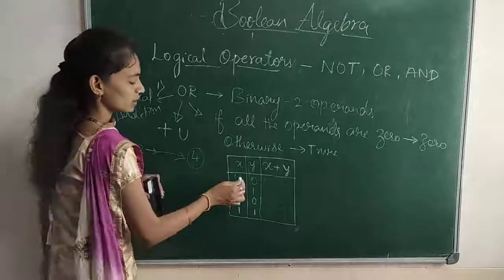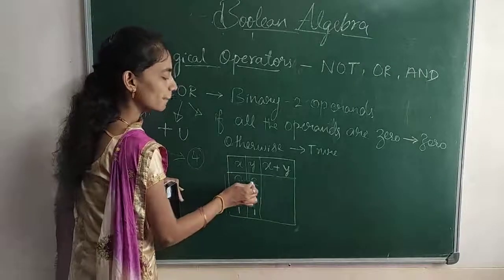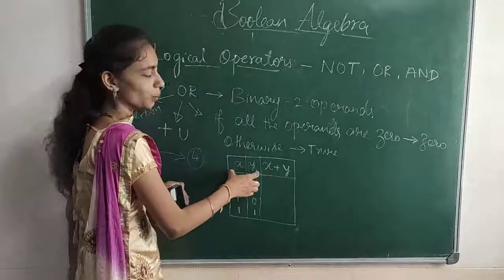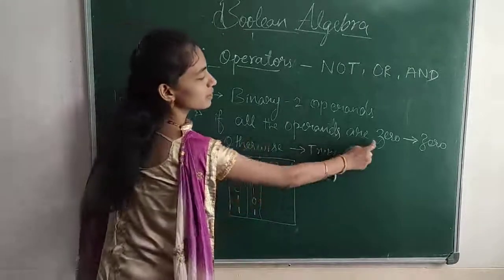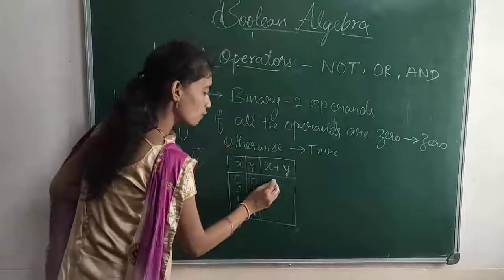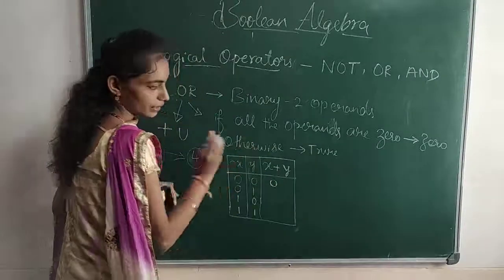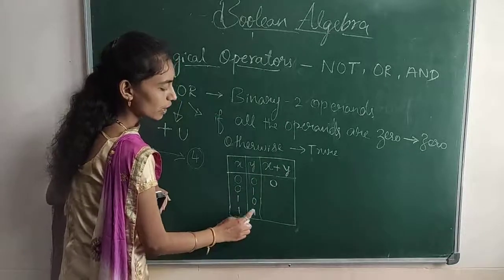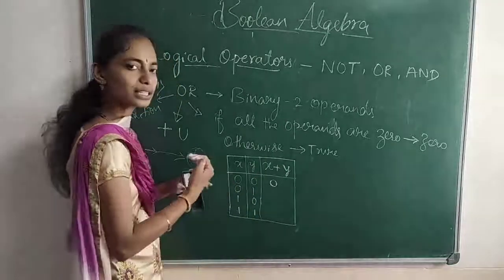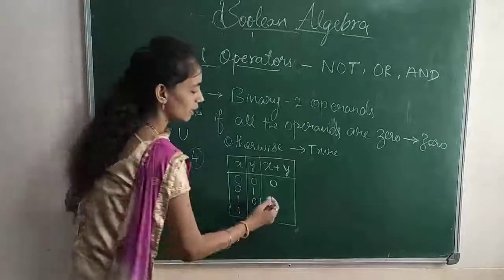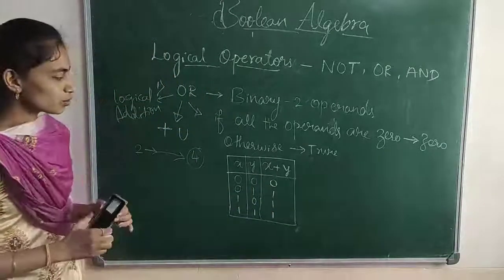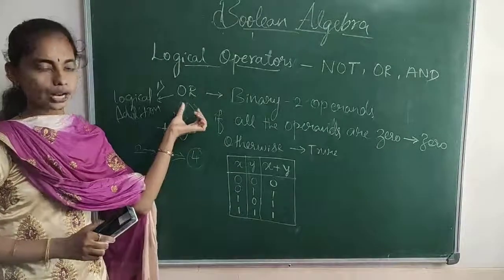Suppose the 2 operands are 0. If all the operands, and here we are taking 2, are 0, what is the output? The output is also 0. Otherwise true. So if any one of the inputs is 1 or both are 1, then the result will be 1. So this is the truth table for the OR operator.